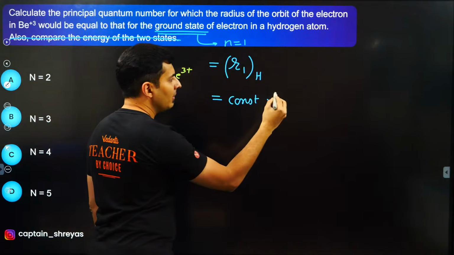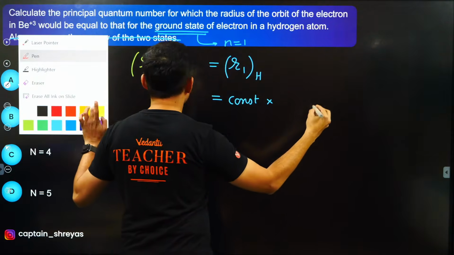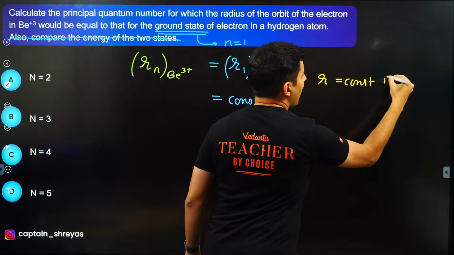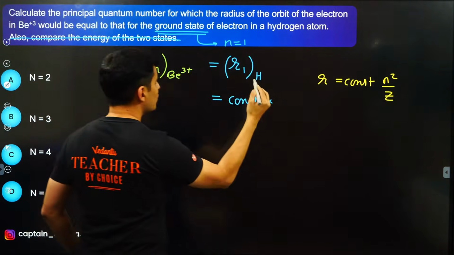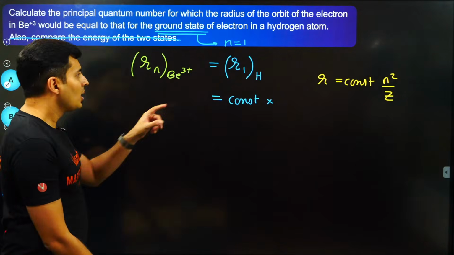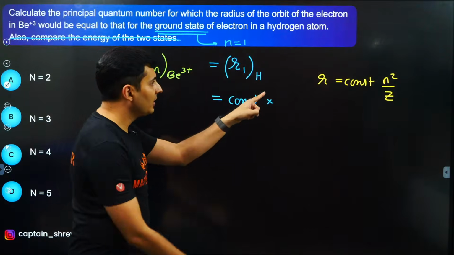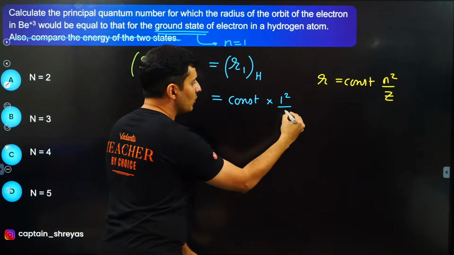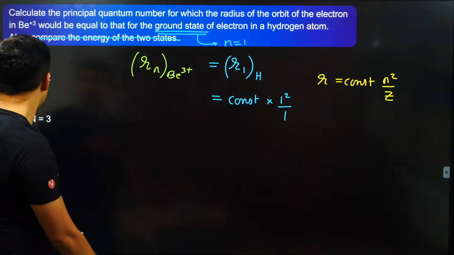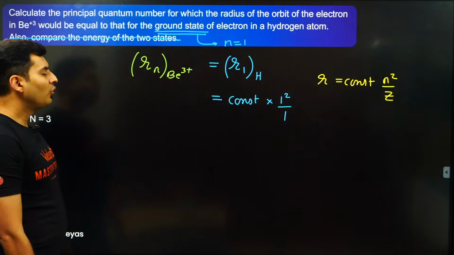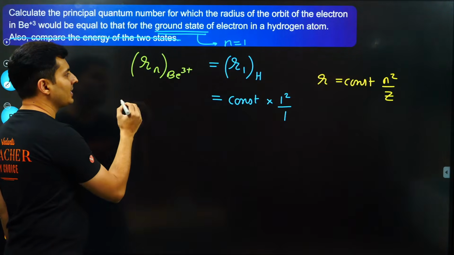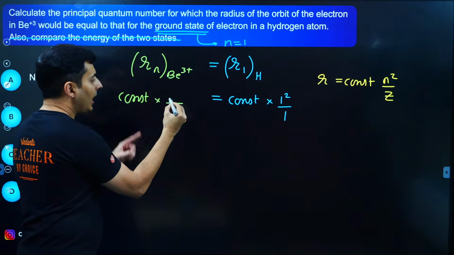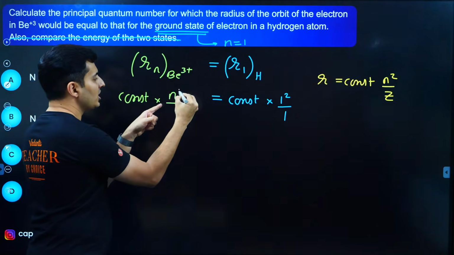And here, remember, always radius is a constant into n square by z. So over here for hydrogen, n is 1, so instead of n, you're going to put 1. For hydrogen, z is also 1, so just put 1 over here. For B, what are you going to put, guys? First of all, put constant over here, and n value I do not know, so just put n.